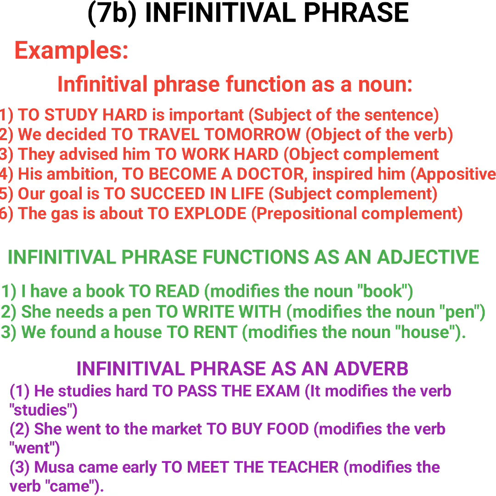So the book is a noun. "To read" modifies the noun, a book. She needs a pen. Which pen? To write with. "To write with" explained the noun, a pen. We found a house to rent. We found a house. Which house? A house to rent. "To rent" qualifies or modifies the noun, a house.